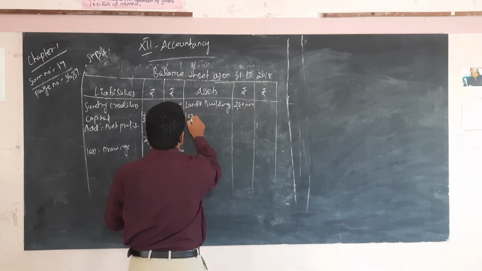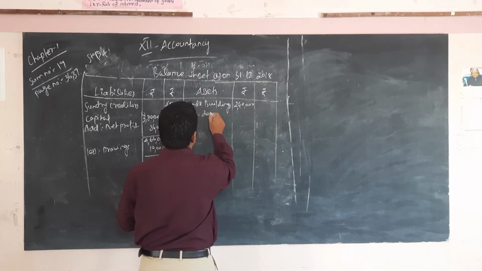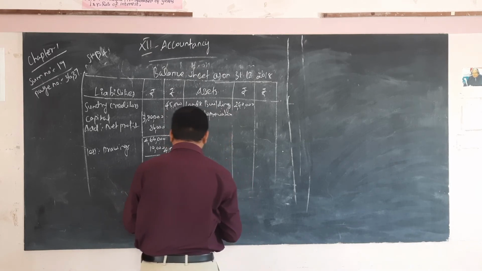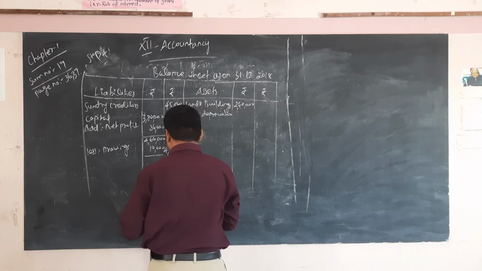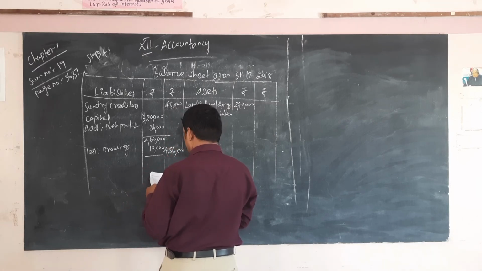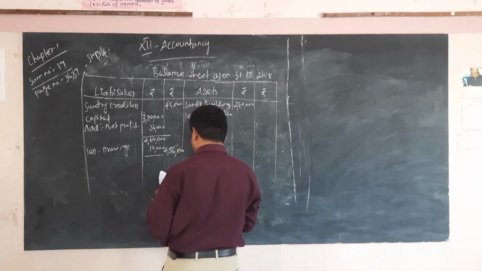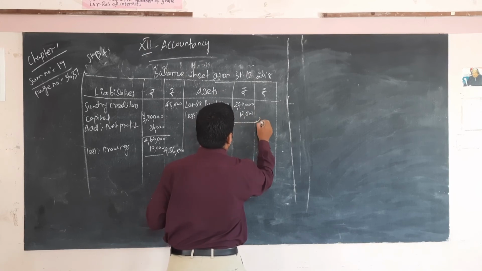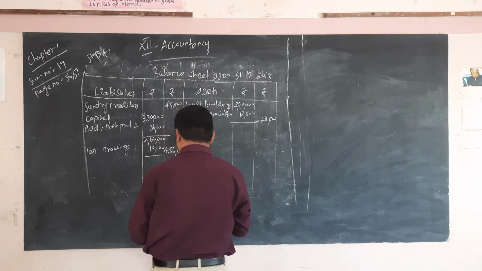Then less depreciation 5%, that is 12,000. So 2,28,000.